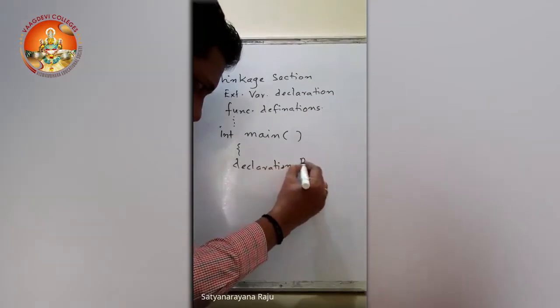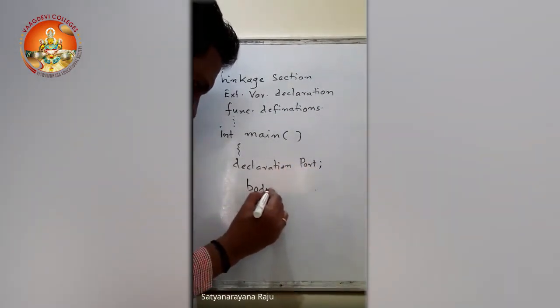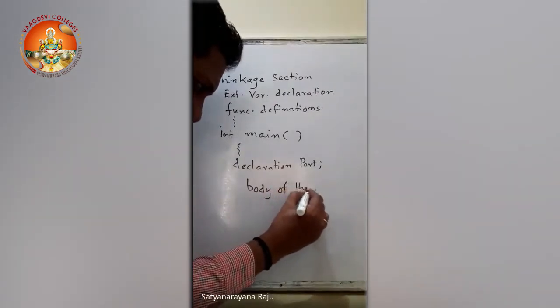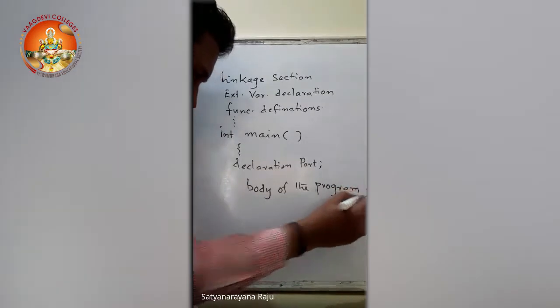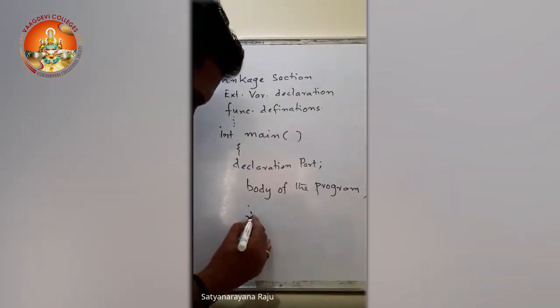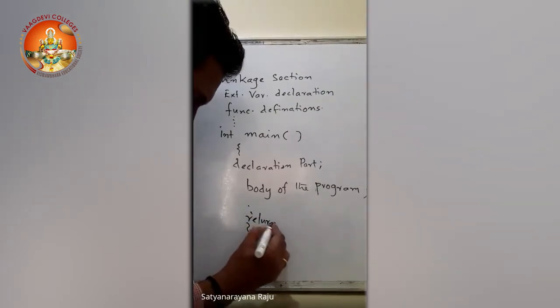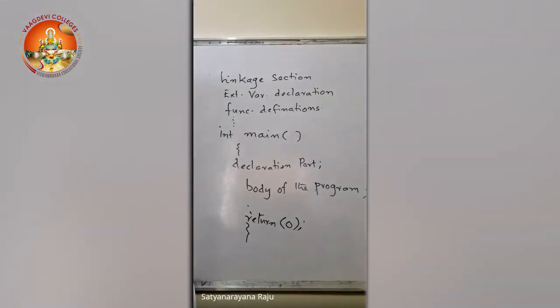Declaration part, body of the program, and end of the program. And here, before ending, we will write the return, either 0 or 1, or something you can write. See here, so this is known as the basic structure of a C program.